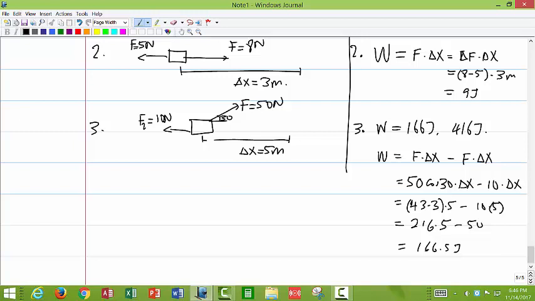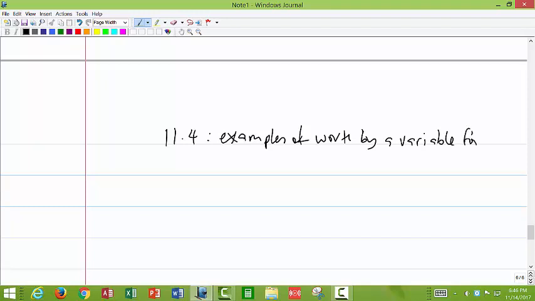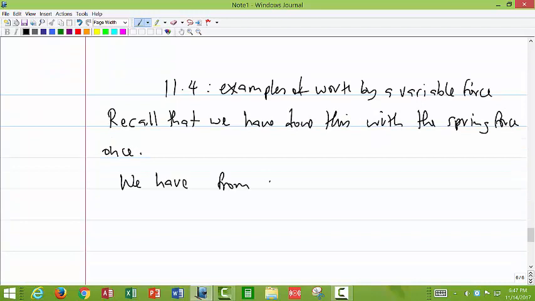So we can look at some of the work. Let's look at the work done by a variable force. Let's look at exercises involved in that. So let's look at examples of work by a variable force. We've seen one of those before. We looked at a spring force already, so recall that we have done this with the spring force once. So from our definition, work is equal to the integral from x initial to x final of F dx.